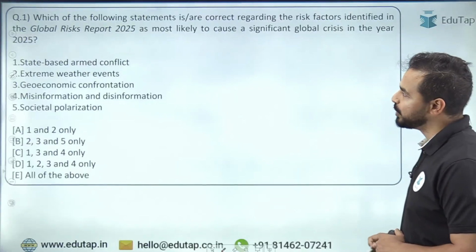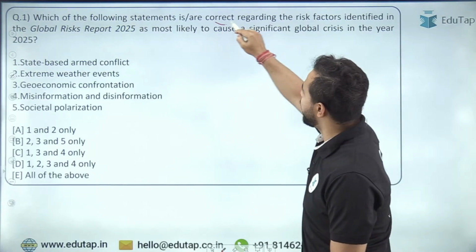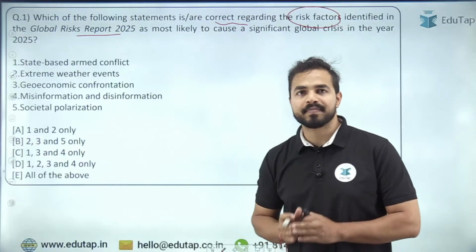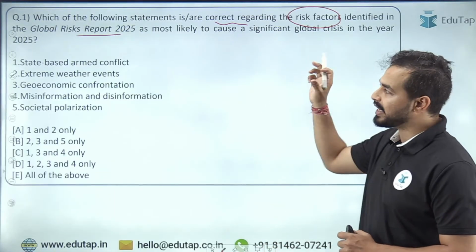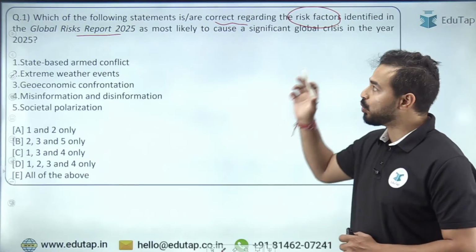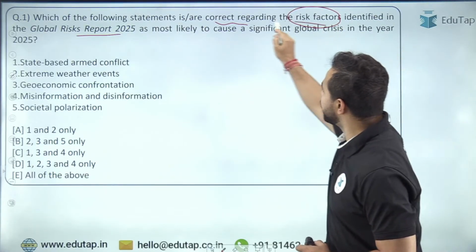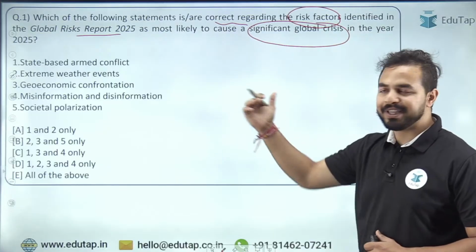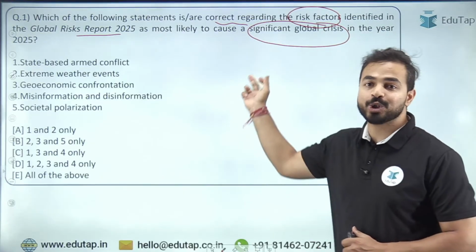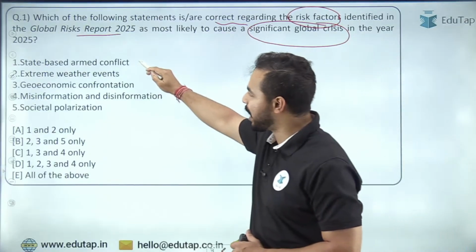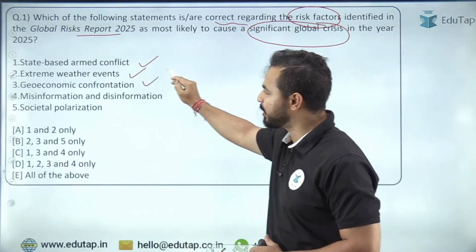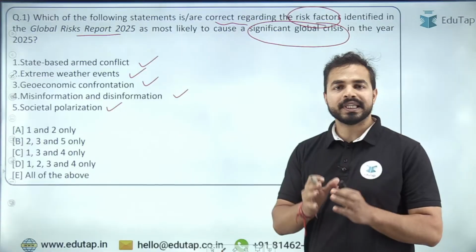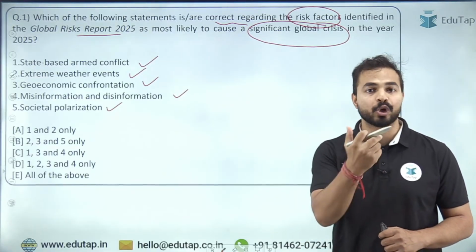So the first question to all of you: which of the following statements is or are correct regarding the risk factors identified in the Global Risk Report? So Global Risk Report 2025 के अंदर जो हमारे risk factors identify किए गए हैं, you have to identify what exactly are those risk factors जो कि एक significant global crisis का cause बन सकते हैं. So you need to identify them. 5 statements are being given and you need to identify which one of the following belongs to that particular group. So here you can see state-based armed conflict, extreme weather events, geoeconomic confrontation, misinformation and disinformation, and societal polarization. So basically global risk report, जैसा कि नाम ही बताती है, global risk report.